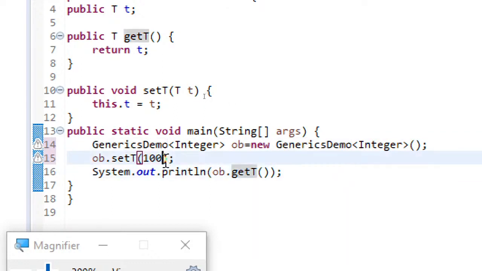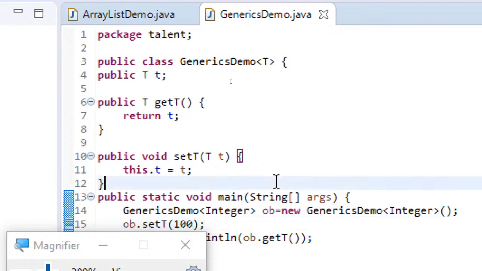Even if I specify 100.5, it will not work because it will be treated as double, which it cannot be. And if I write something like this also, it will not allow. So only integer can be specified. This is the advantage with generic programming, and you can use the generic version or non-generic version depending on your application requirement.